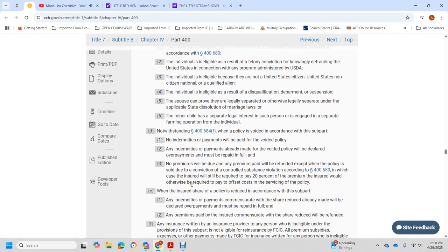notwithstanding the 4684F. When the policy is avoided, according for the subject of the non-identity with the payment of the void policy, with the identity with the payment that already made with the avoided policy, with the declare overpayments, they must be repaid in full. No premiums will be due, with the premium to pay with the refund except with the policy with the void due with the conviction with the controlled substance violation according with the 4688, in which case the insured will be required with the 20% of the premium the insured would otherwise be required to pay, offset with the cost of the insured policy.